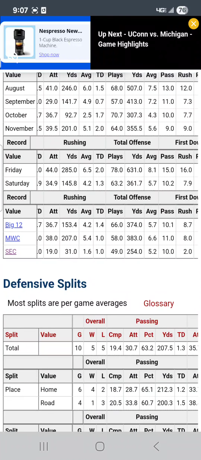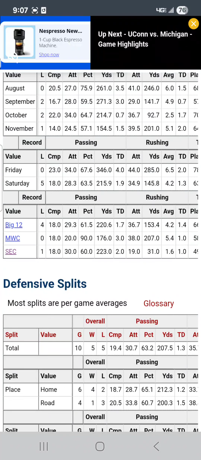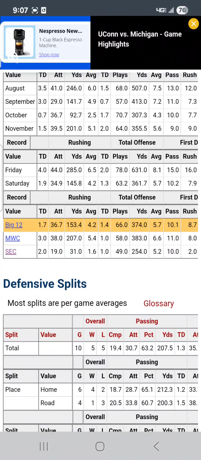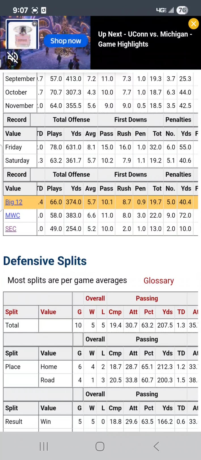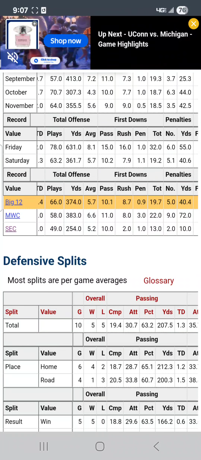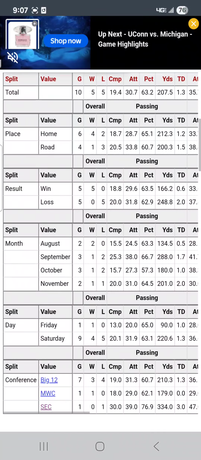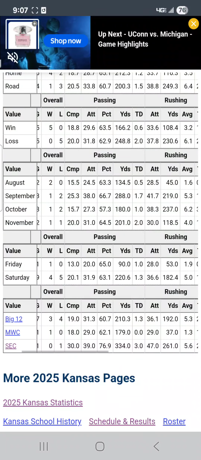Okay? Now, against the Big 12, offensively, they pass for 220 yards and rush for 150 for an average of 374 yards per game. Okay? Their first downs are coming primarily more by the pass against the Big 12 than the rush by about 1 a game. And then defensively, they give up 334 passing yards a game and 261 rushing.